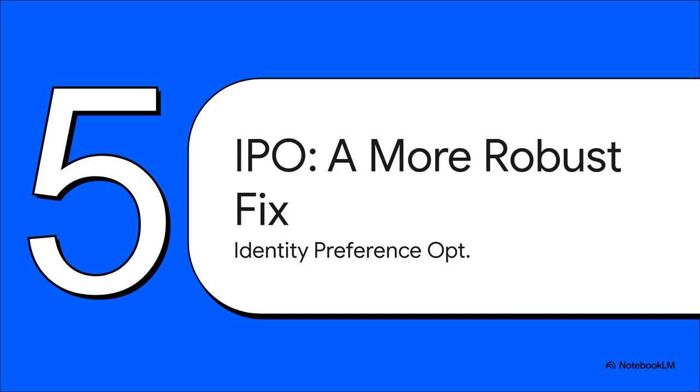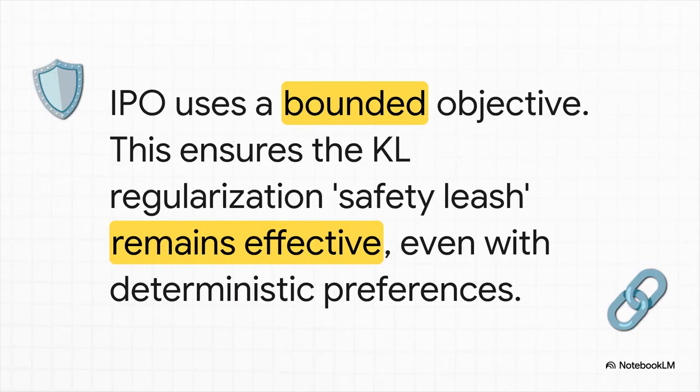So, how do you fix a snapped leash? Well, this is where the researchers proposed a really elegant solution. It's called Identity Preference Optimization, or IPO. IPO is just incredibly elegant. It doesn't add more complexity or more moving parts. Instead, it just changes the underlying math of the objective function.